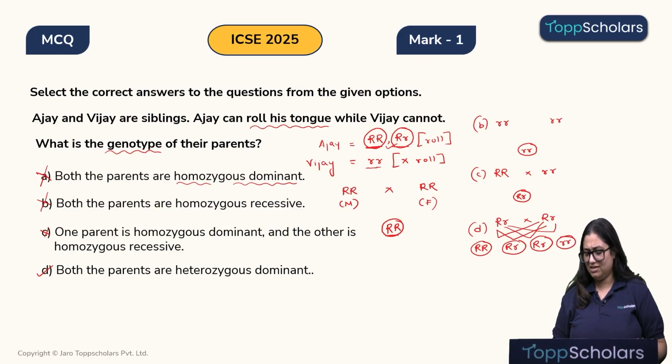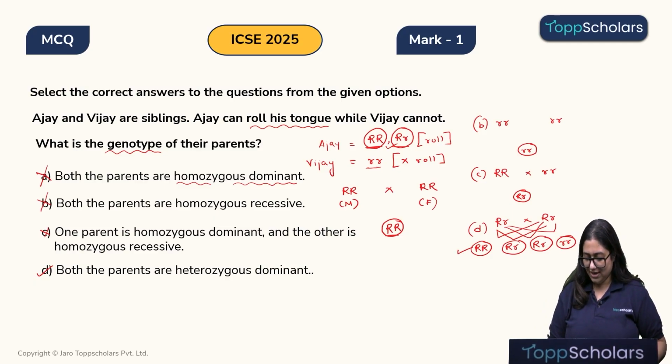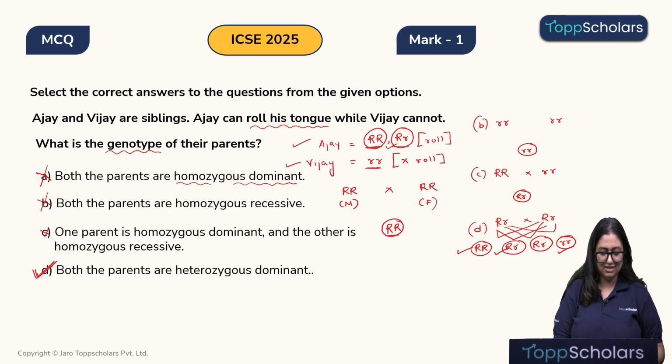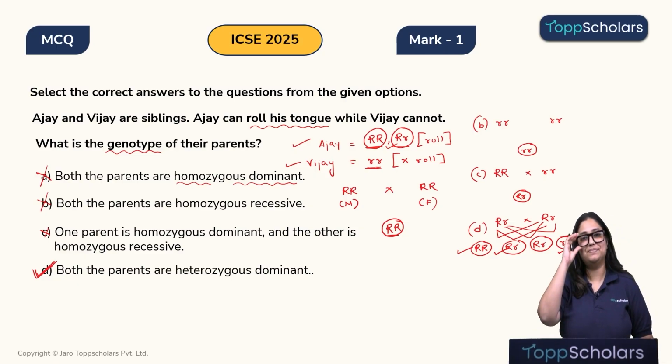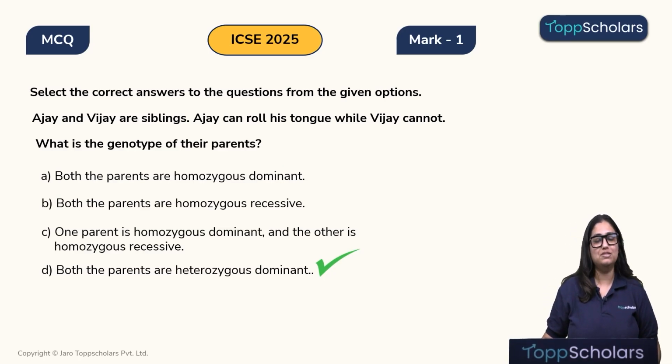So, now let's see whether any of these genotypes match with Ajay and Vijay. Ajay is either homozygous dominant or heterozygous dominant. Yes, we can see over here. Let's check for Vijay. Vijay is homozygous recessive. Yes. Therefore, answer D is the right answer. Got it, children? So, option D is our correct answer. I hope this was clear.